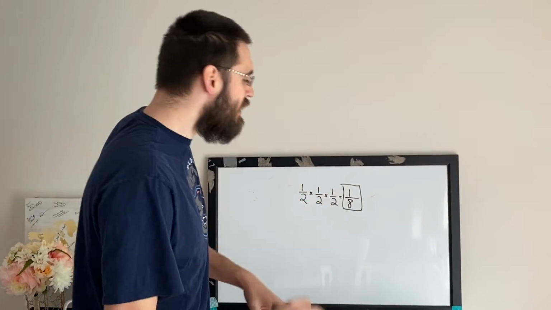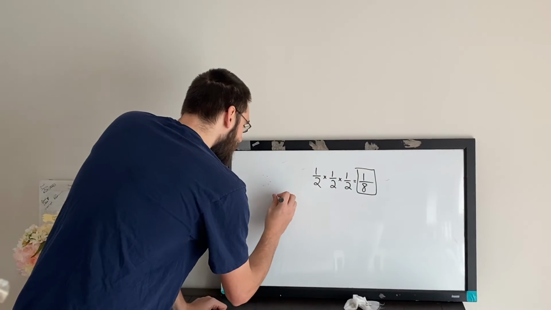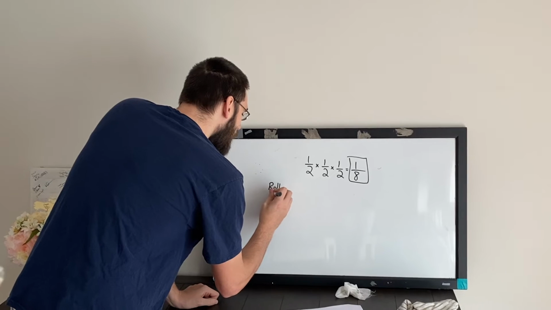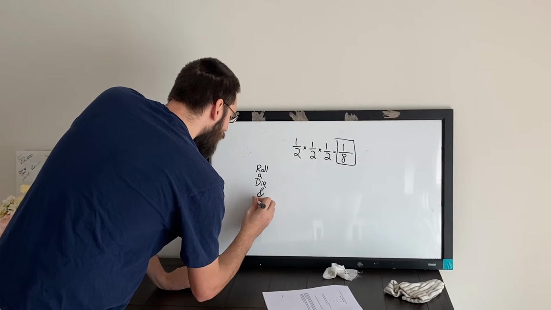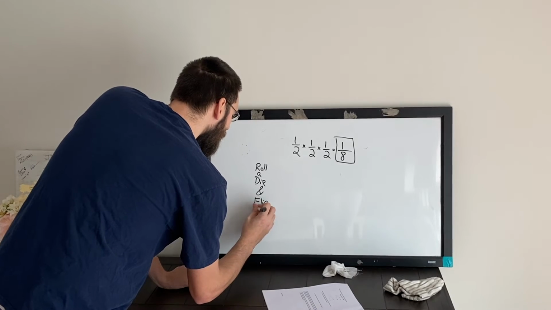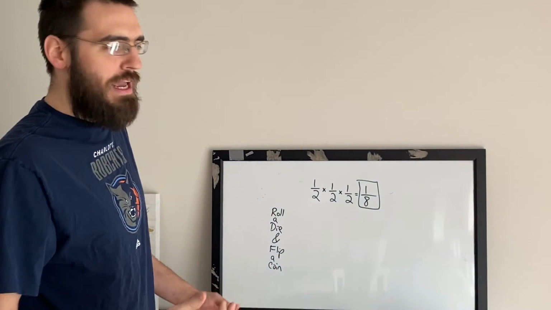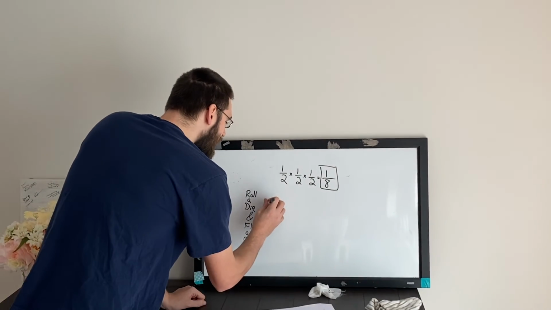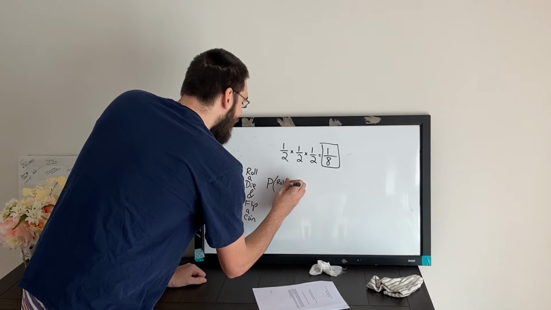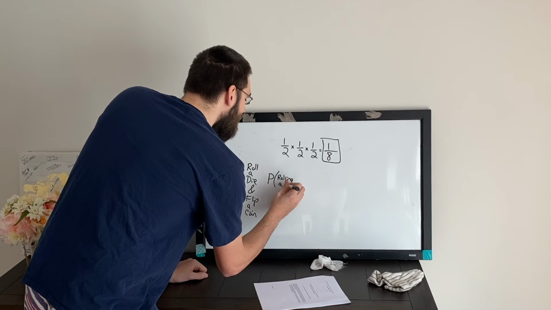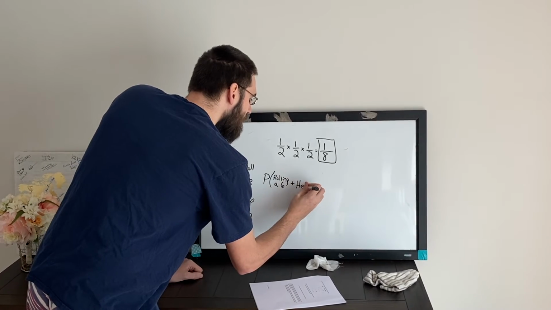So if I want to switch this up and say, you know what? What if we decide to roll a die and flip a coin? Okay? Think of this as almost like a carnival game. And I want to know the probability of rolling a 6 and getting heads.